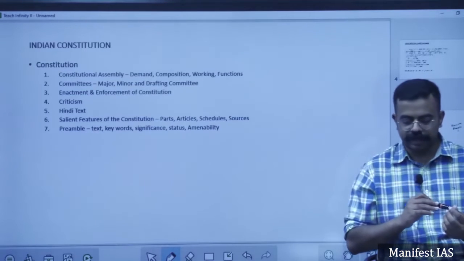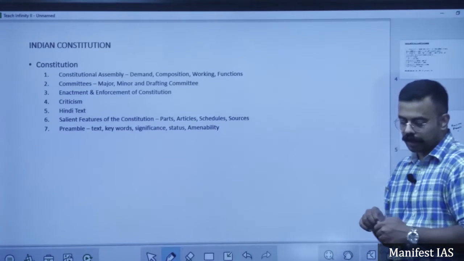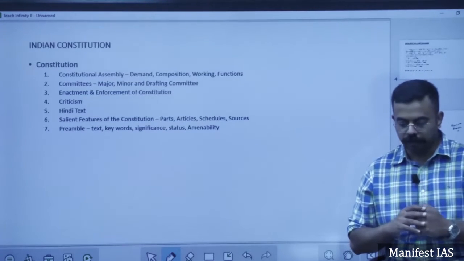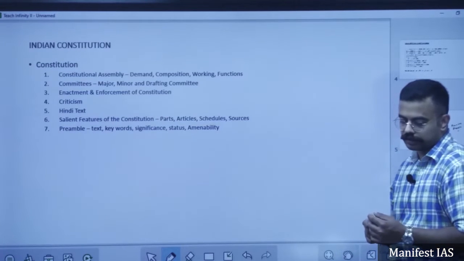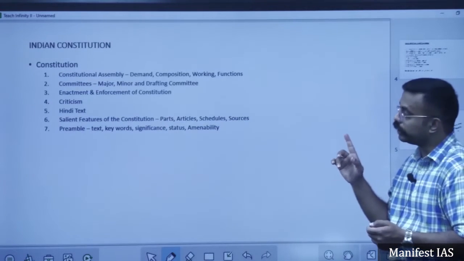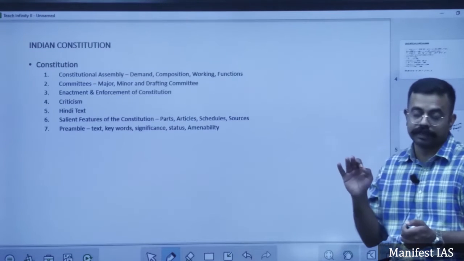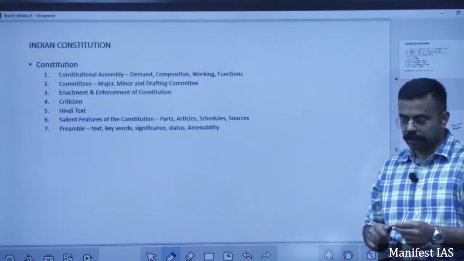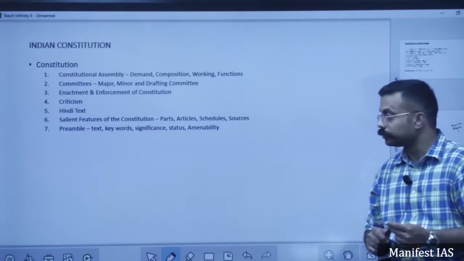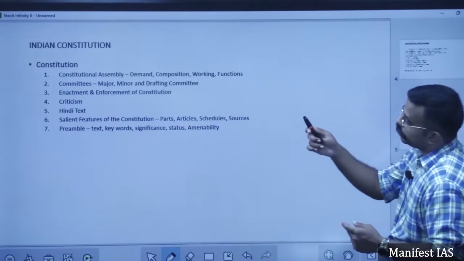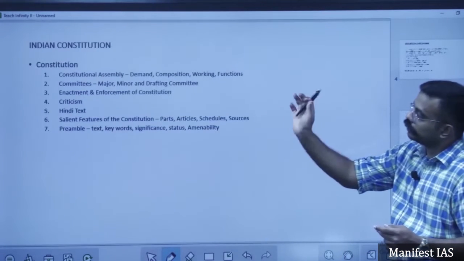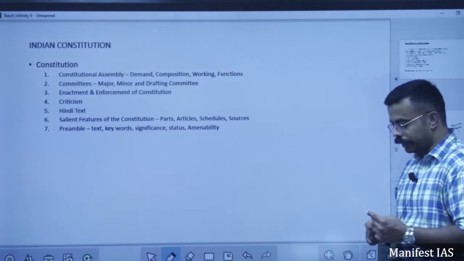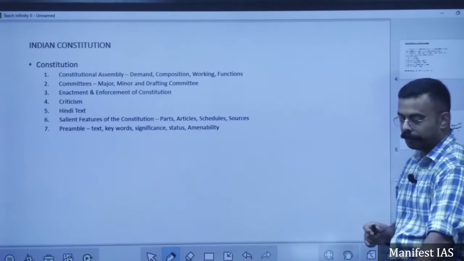The provisions were like the preamble, certain articles, fundamental rights and so on. However, the major part of the constitution was enforced after January 26, 1950. That is the day when the constitution commenced operation. So that is when the constitution was enforced in the democratic polity of India, the Indian Republic.